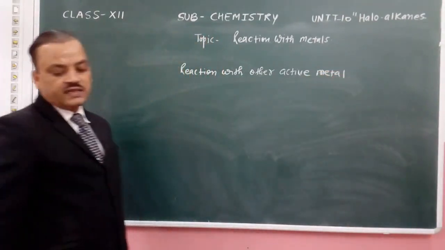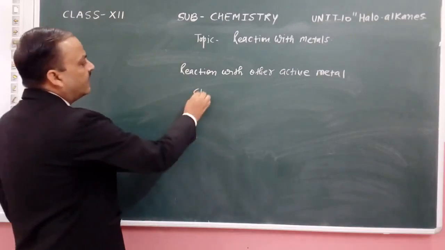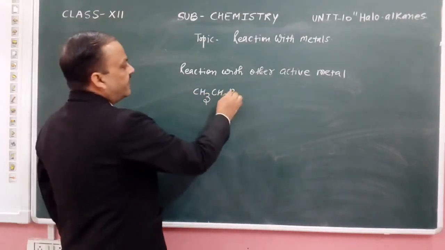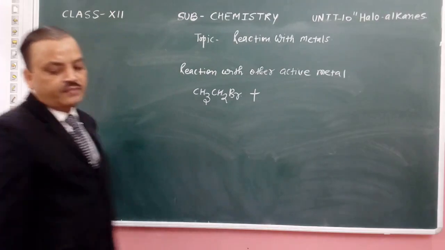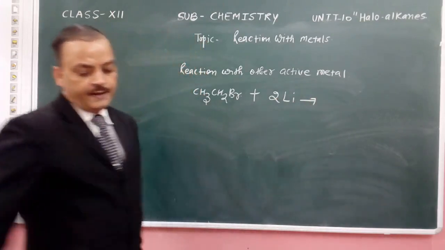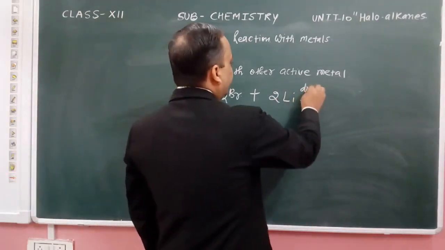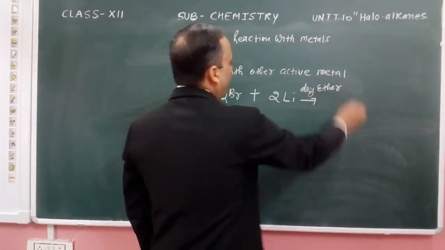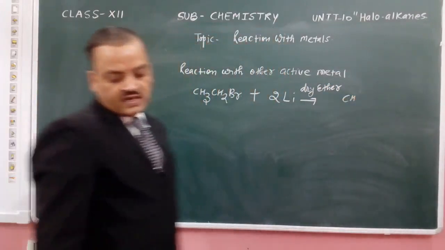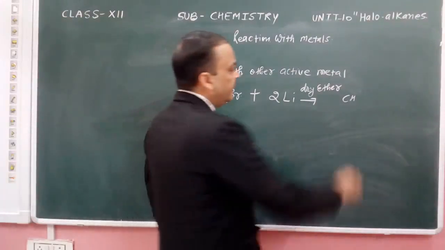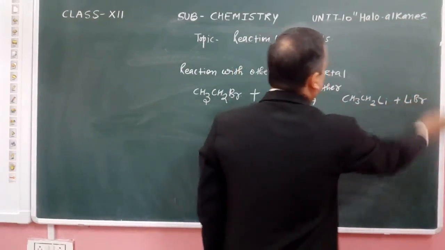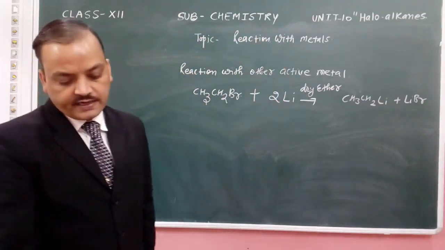If we react the alkyl halide with lithium, CH3CH2Br plus 2Li, when this reaction takes place in the presence of dry ether, we get the product CH3CH2Li plus LiBr.